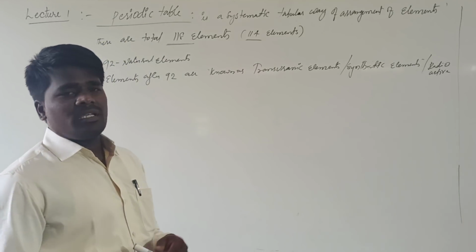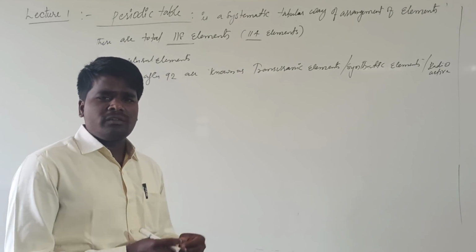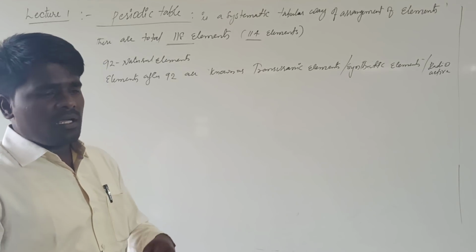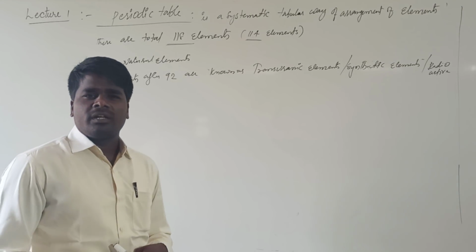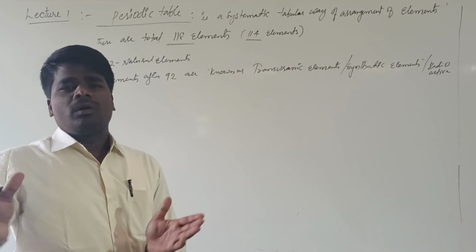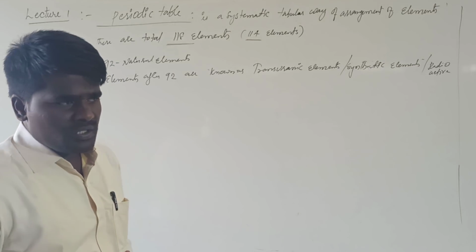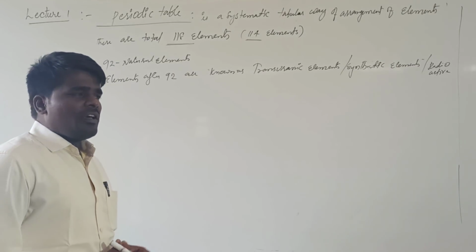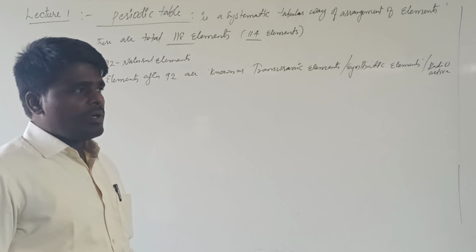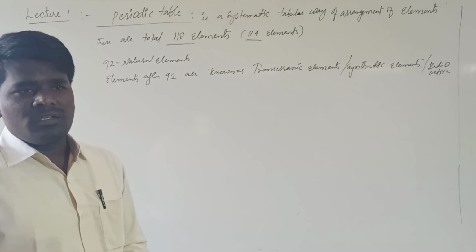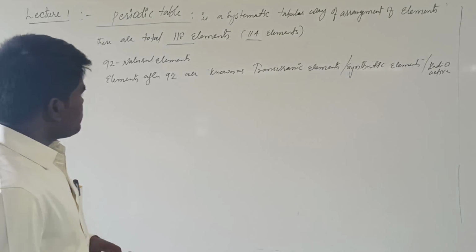Now we will see the history and development of the periodic table, how we arrived at the present form of the periodic table. It has been developed over hundreds of years. We will see the efforts of the different scientists who were involved in the development of the periodic table.